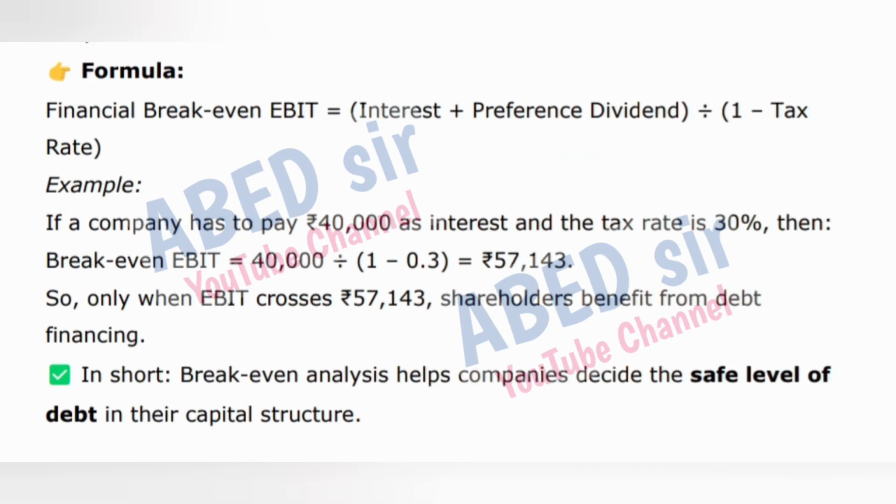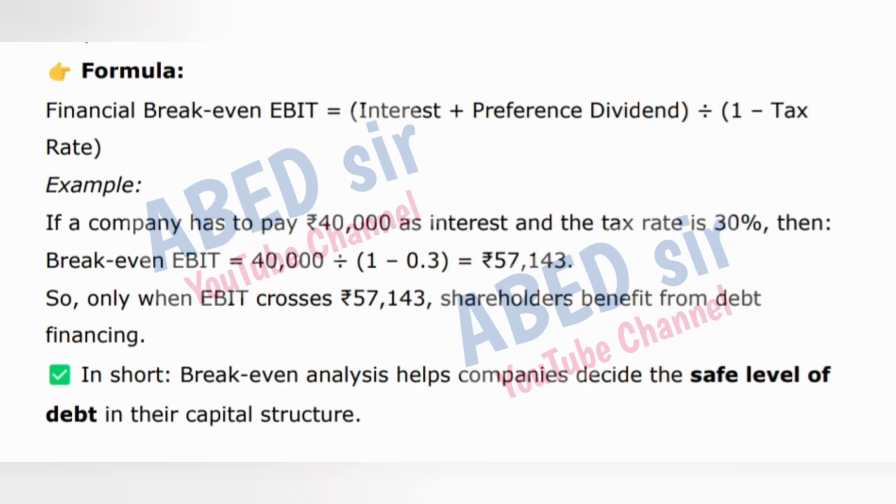Formula: financial break-even EBIT is equal to interest plus preference dividend divided by 1 minus tax rate. Example: if a company has to pay 40,000 rupees as interest and the tax rate is 30%, then break-even EBIT is equal to 40,000 divided by 0.3, which is equal to 57,143 rupees.